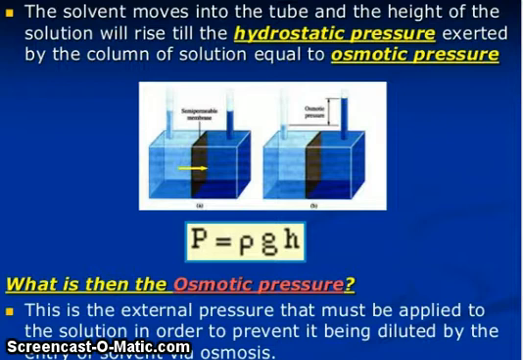You can see P is equal to rho g h. What then is the osmotic pressure? This is the external pressure that must be applied to the solution in order to prevent it being diluted by the entry of the solvent via osmosis.